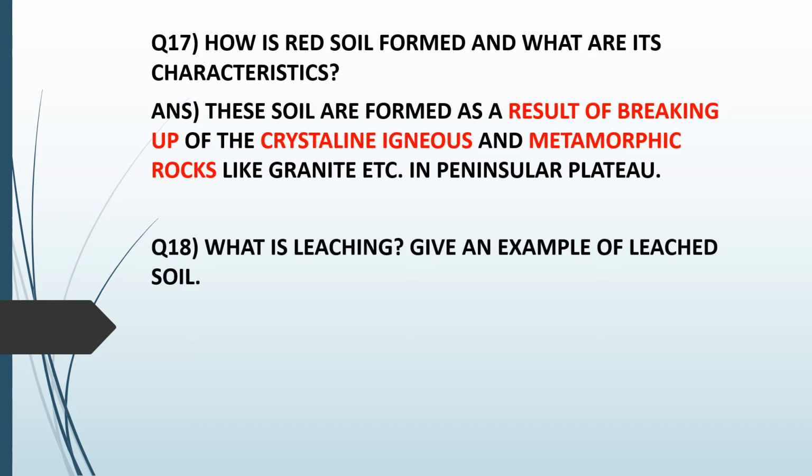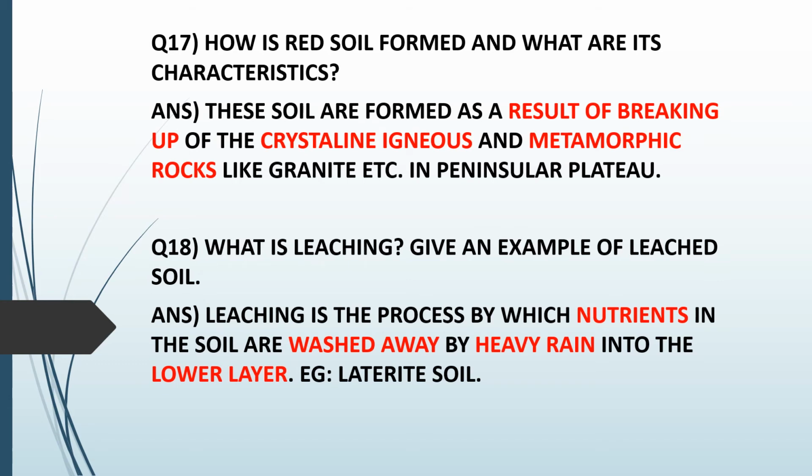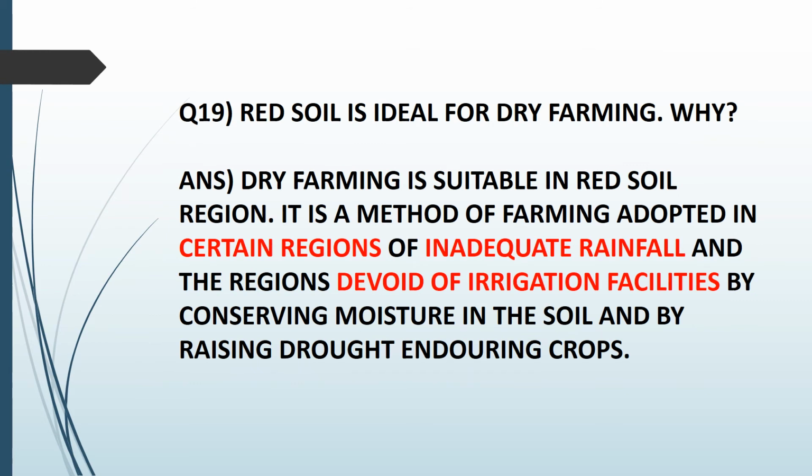What is leaching? Give an example of leached soil. Leaching is a process by which nutrients in the soil are washed away by heavy rain into the lower layer. Example, laterite soil. So all that is given in red is your keywords. You need to lay stress on the keywords also.